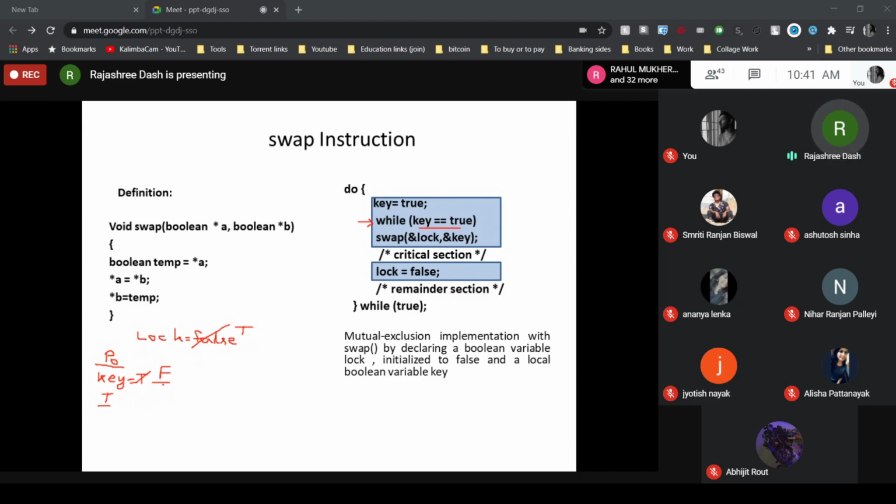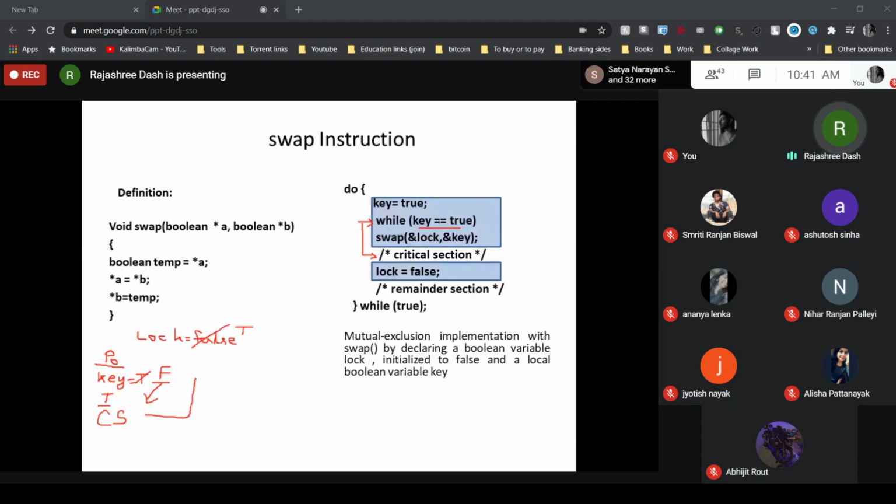Once the key value is set to false, when the while statement executes again, it will find key value is false. So now it will enter the critical section. P0 entered its critical section because the key is now set to false.